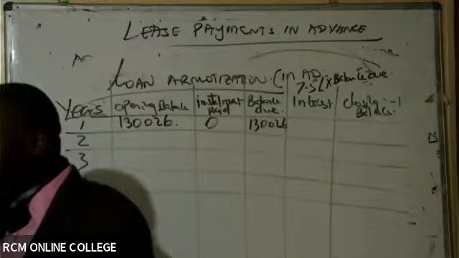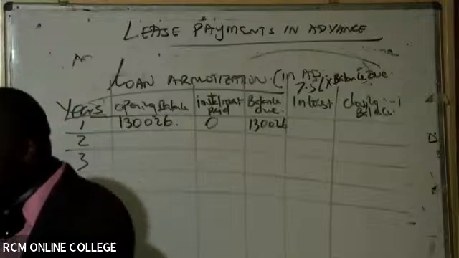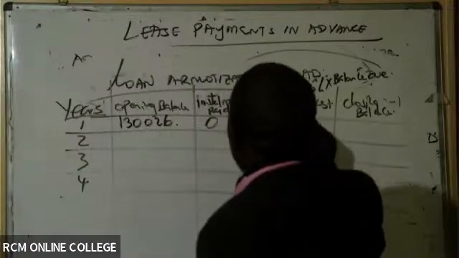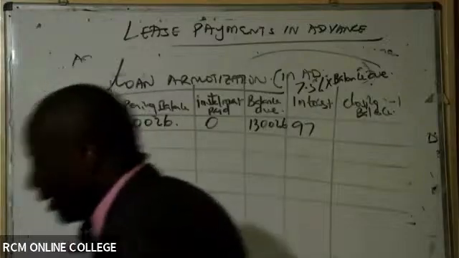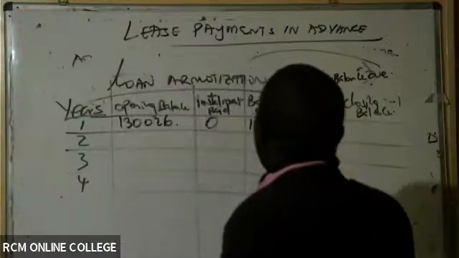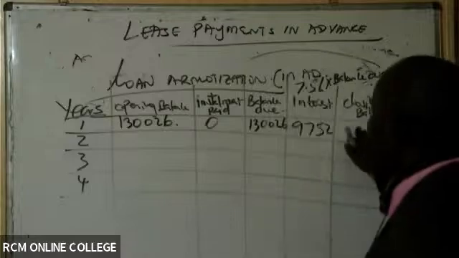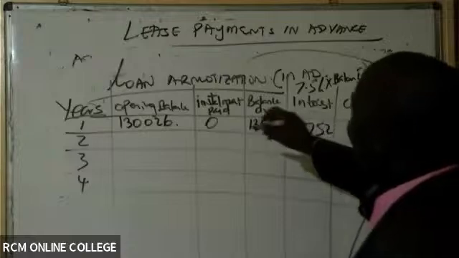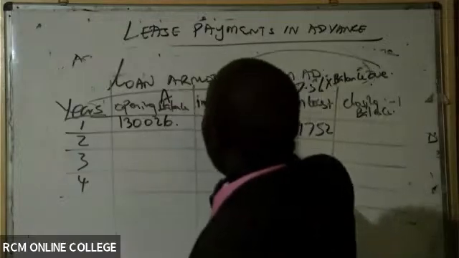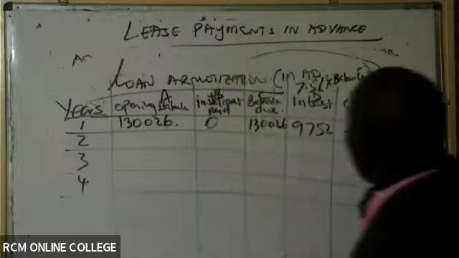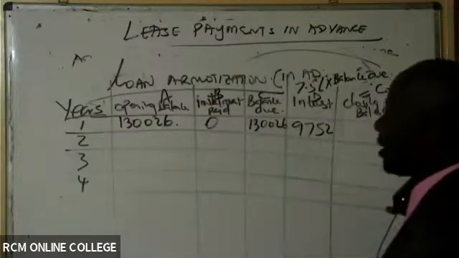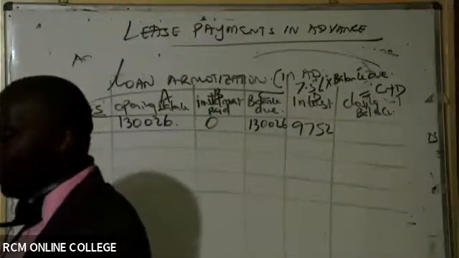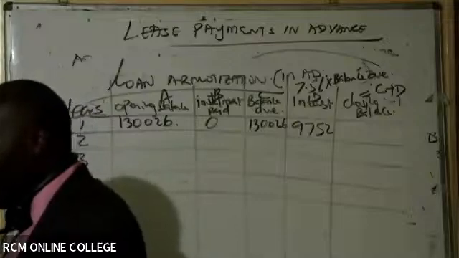97. I would prefer, in your case, you guys can write decimals, but me, I don't want to write 97.52. In your exam, write like 2 decimal places. In my case, for demonstration and my age, I need to simplify things now. So come and give us closing balance. If we take this as our column A, column B, column C, column D, to get closing balance, we shall take C plus D. We take the balance due plus interest accrued.